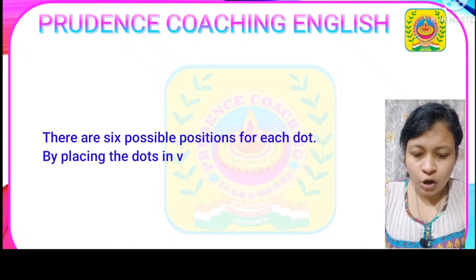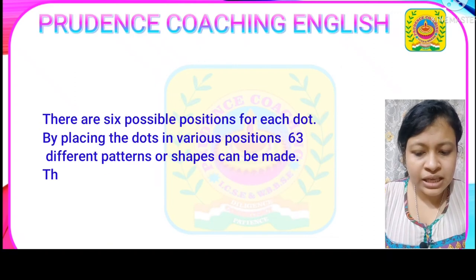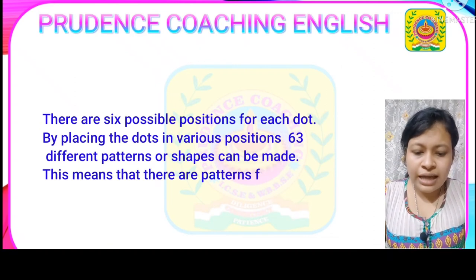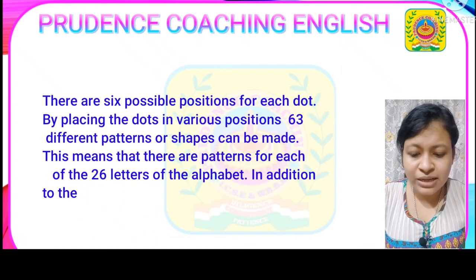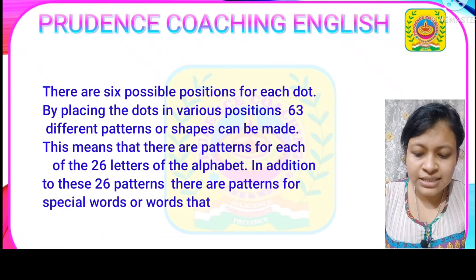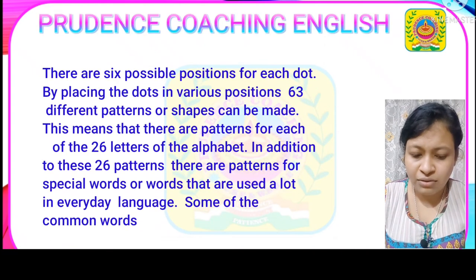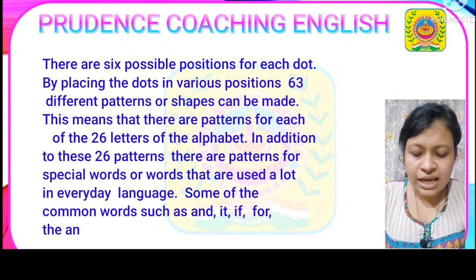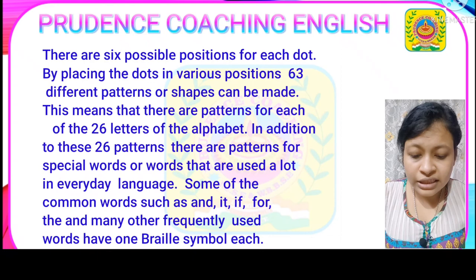By placing the dots in various positions, 63 different patterns or shapes can be made. This means that there are patterns for each of the 26 letters of the alphabet. In addition to these 26 patterns, there are patterns for special words that are used a lot in everyday language. Some of the common words such as and, it, if, for, the, and many other frequently used words have one Braille symbol each.